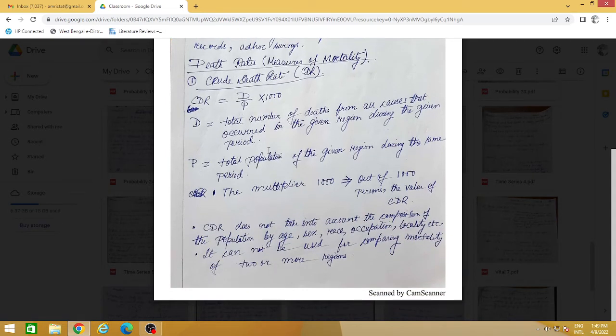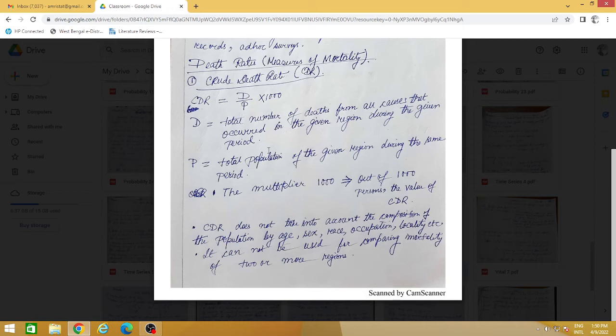Now there are different measures of death rates. Okay, we will learn about death rate and fertility rate in this chapter. Fertility rate is related to women's fertility conditions and death rate is related to the mortality conditions of a country. There are different measures, and we will also study how these measures developed one after another so that we can get the maximum information from them, or so they can be useful in different situations.